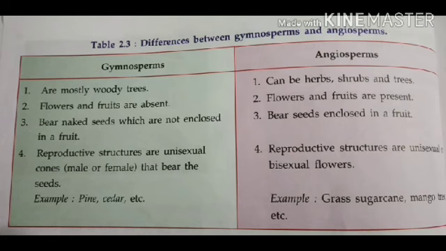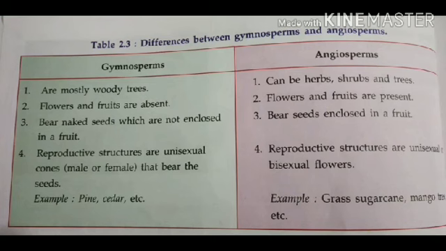the plant. The third difference is between gymnosperms and angiosperms. Gymnosperms are mostly woody trees, whereas angiosperms can be herbs, shrubs and trees. In gymnosperms, fruits and flowers are absent, whereas fruits and flowers are present in angiosperms. Gymnosperms have naked seeds which are not enclosed in a fruit, whereas angiosperms bear seeds enclosed in a fruit.